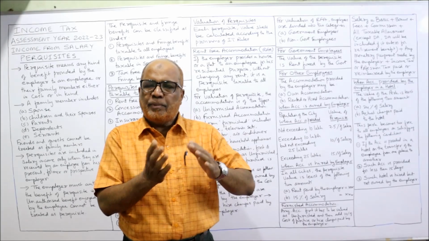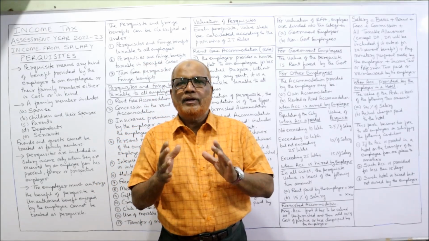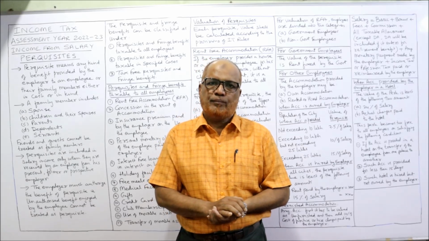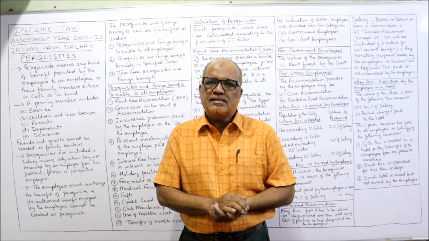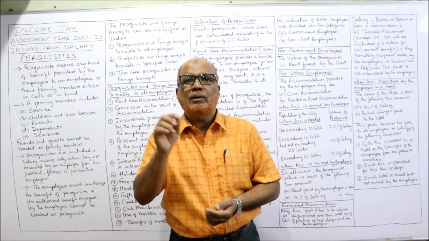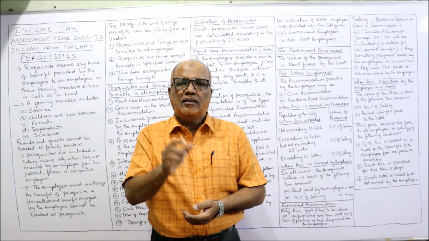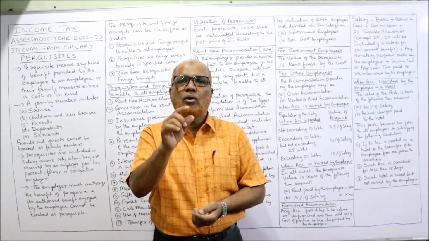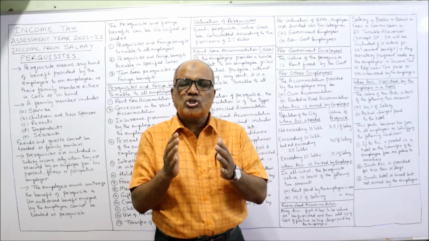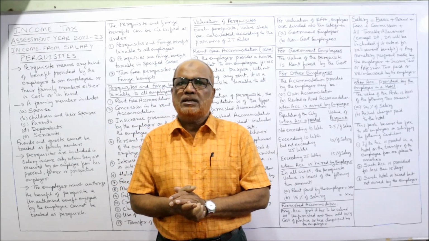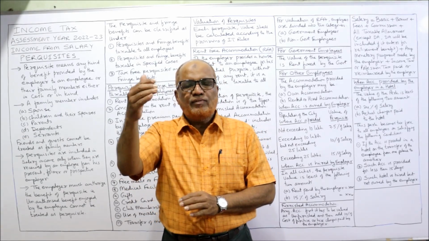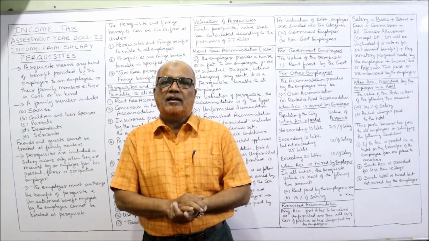In the previous videos I explained that according to the Income Tax Act the components of salary income are 4. First, basic salary; second, allowances; third, perquisites; and fourth, profit in lieu of salary. The total of these 4 is called gross income from salary. From gross income from salary, deductions are given under section 16. Then we get income from salary. That is the procedure.